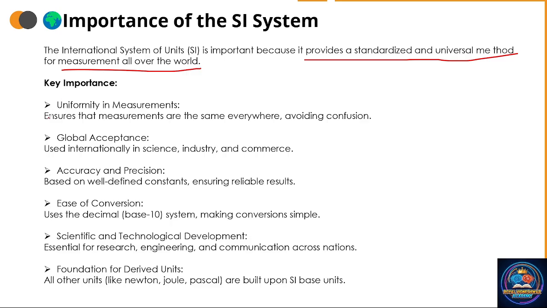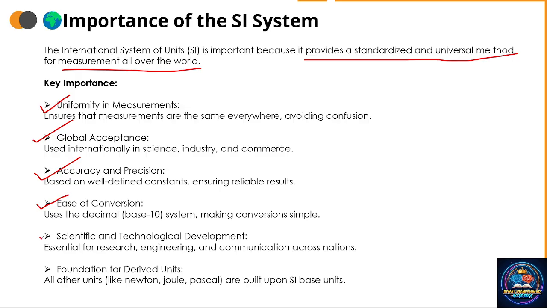Its key importance: uniformity in measurement ensures that measurements are the same everywhere, avoiding confusion. Next is global acceptance, used internationally in science, industry, and commerce. Next, accuracy and precision, based on well-defined constants, ensuring reliable results. Easy for conversion, it uses the decimal base 10 system, making conversions simple.